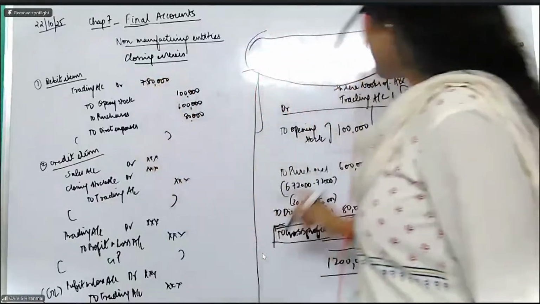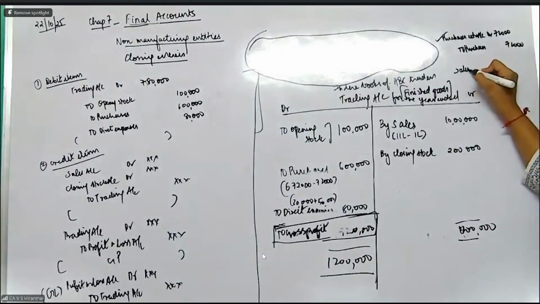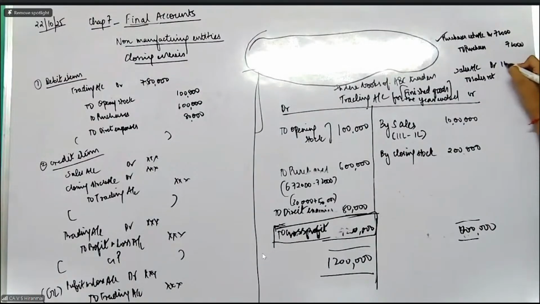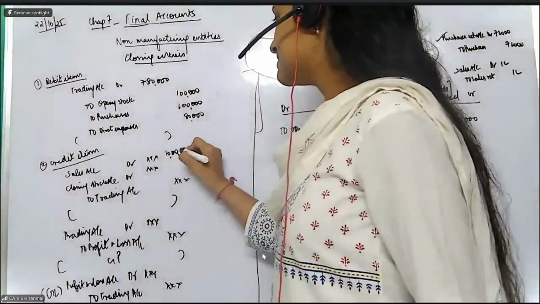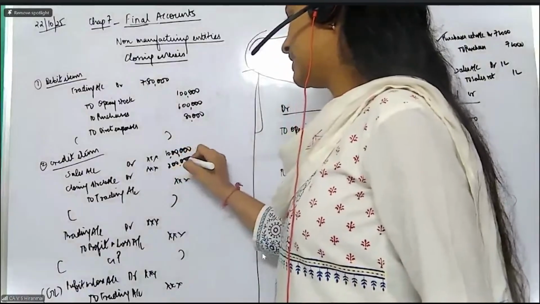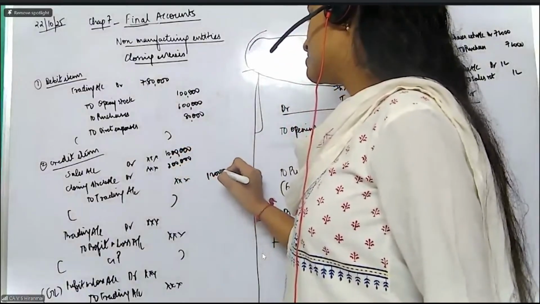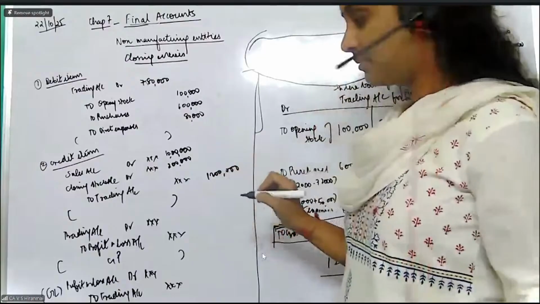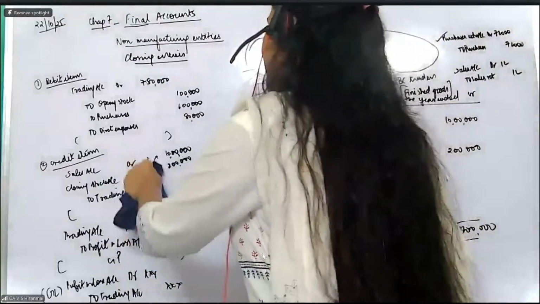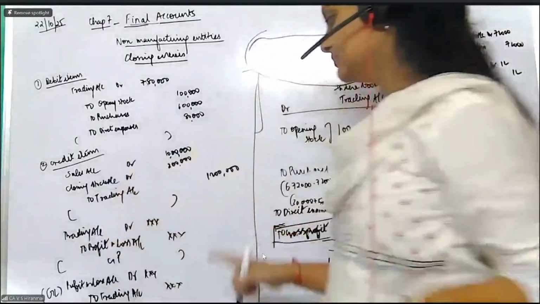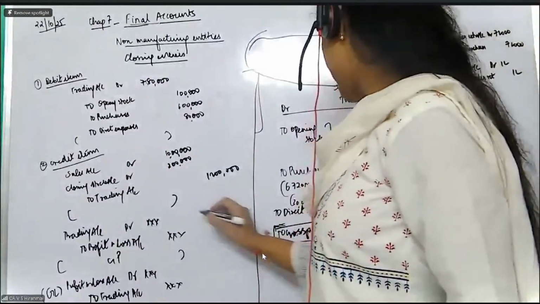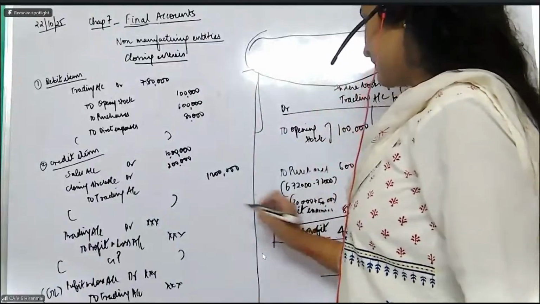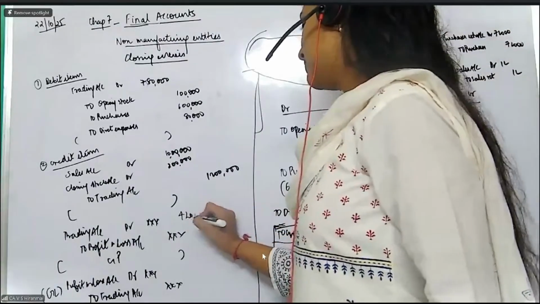Now what about sales? Sales also similar fashion, you have to reduce the returns to sales returns. How much? 1 lakh and 1 lakh. So now actual sales value comes down to 10 lakhs and this comes down to 2 lakhs. The total value is 12 lakh rupees. How much is the total value? 12 lakh rupees. Now, do you have a gross profit or do you have a gross loss? It is gross profit, madam. How much is the gross profit? 4 lakh and 20,000. So that will be this entry.